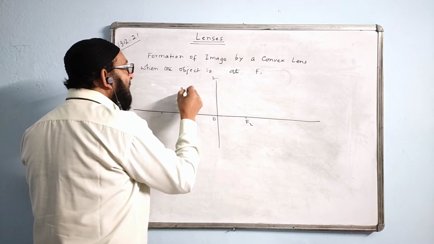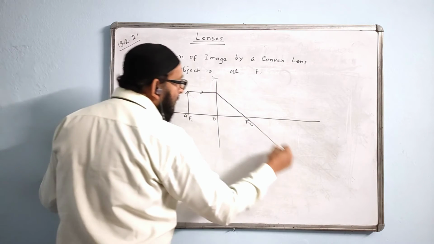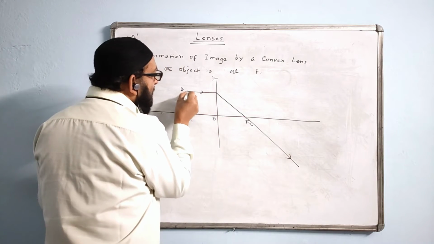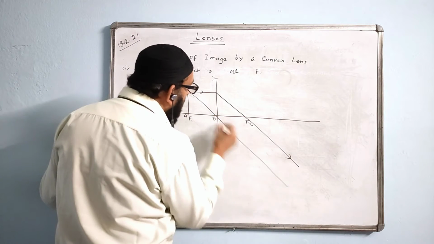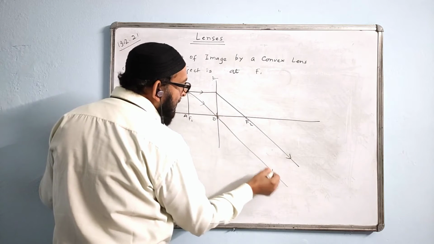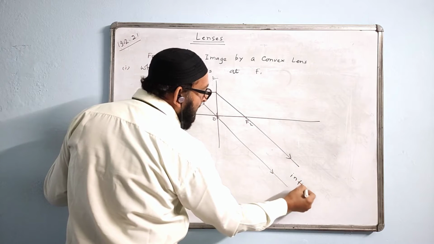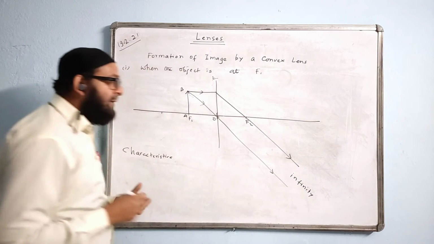First ray I will take parallel. It will pass through the F2. Second ray will pass through O and will go straight without bending. The two rays will be parallel. So the parallel rays will meet only at infinity. The image will be at infinity.